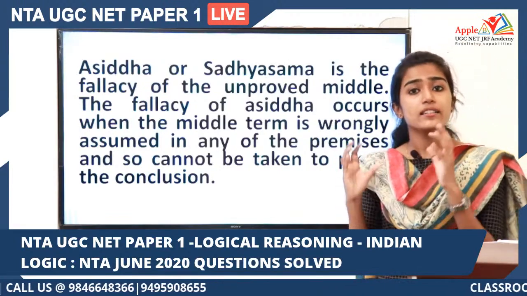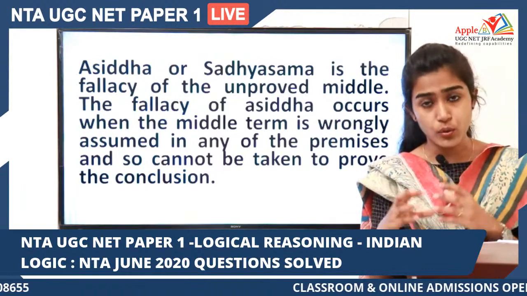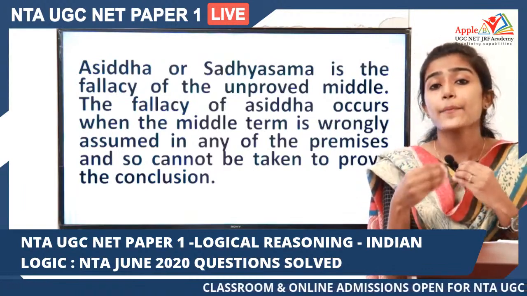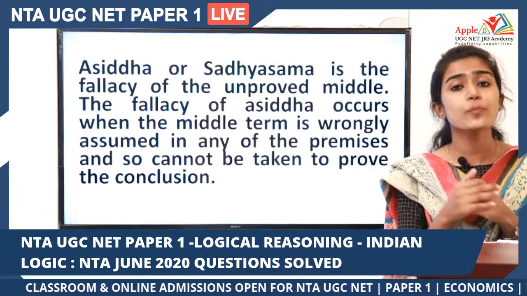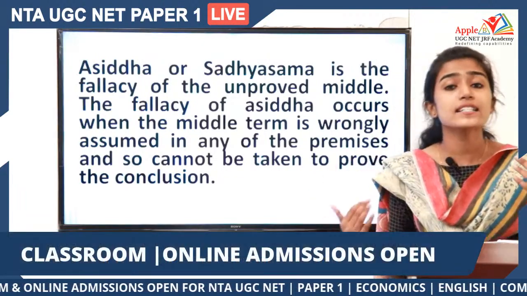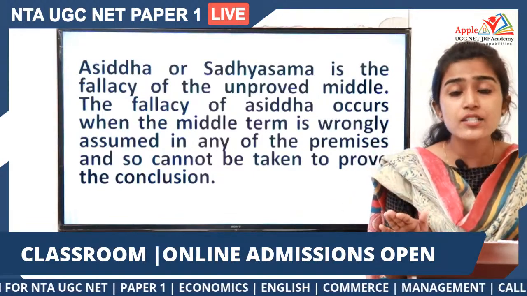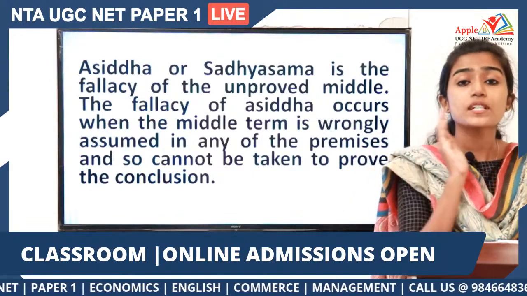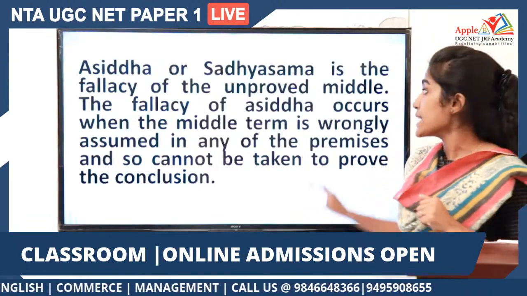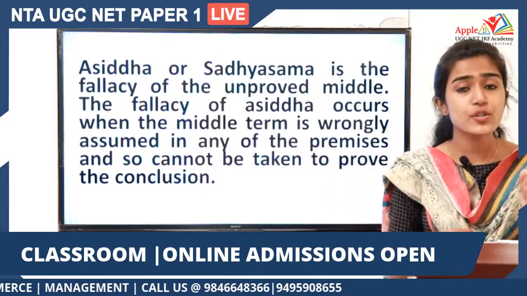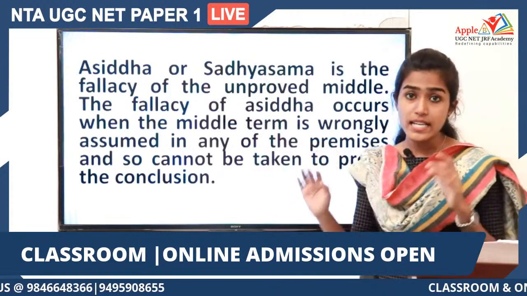That is true, but if something happens to the middle term itself, that means if the middle term is wrongly assumed in the premise, then how can it give you a proper conclusion? So that kind of wrongly assumed middle term can be called an unproved middle, and the fallacy that happens due to this unproved middle can be called Asiddha or Satisama.